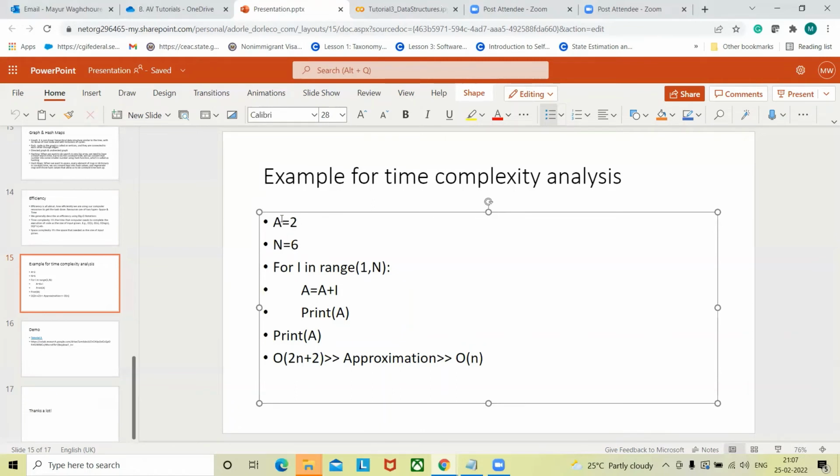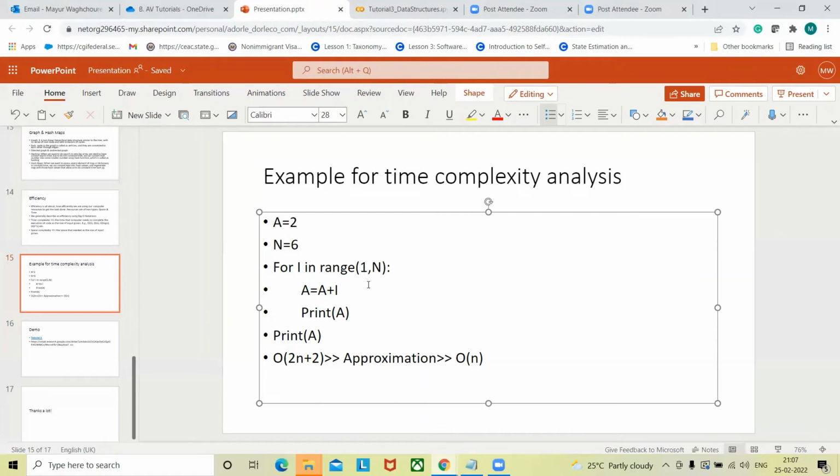Okay, so if you see this code, here I'm declaring a to be 2, n to be 6. So these are 2 lines of code. Okay, just keep count of that. Then I have one for loop over here, and that will be repeated for n times. If I start from 0, it will be repeated for n times. So for simplicity, I will start.